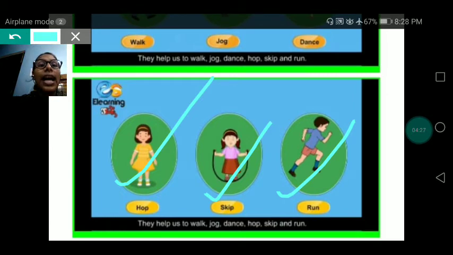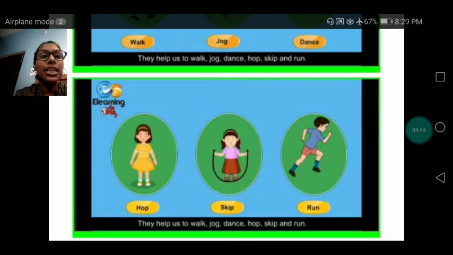Understood? So, hands and legs help us in so many types of work. With the help of hands, we can eat, we can write, we can draw pictures and we can color them. With the help of legs, we can run, we can walk, we can stand. So many things we can do with the help of these body parts.